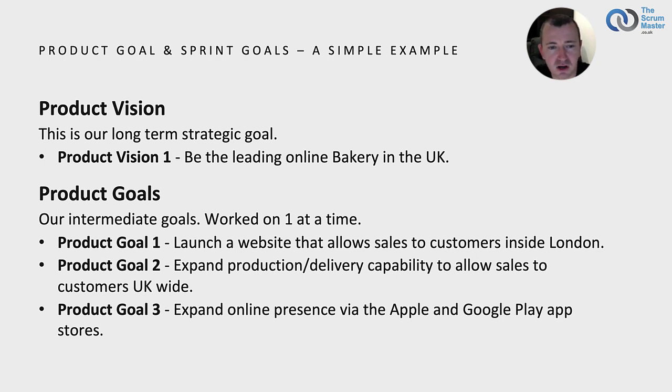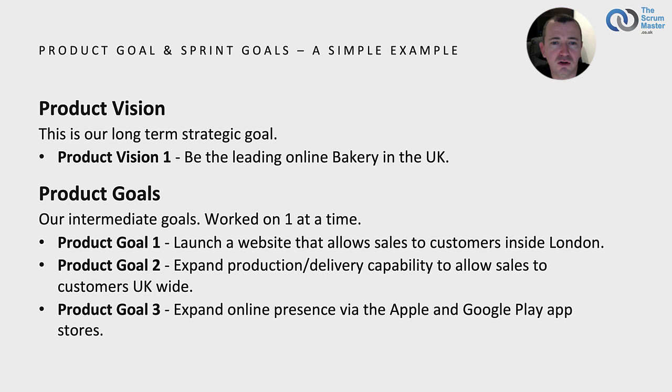Firstly, our product goals. These are our intermediate goals, which will advance us towards the product vision. We will work on these in sequence, one at a time. The product goals beyond the current one are ideas only until the current product goal is fulfilled or discarded. They may change before or even as we work on them, as we shall see. So here are 3 example product goals that we used.